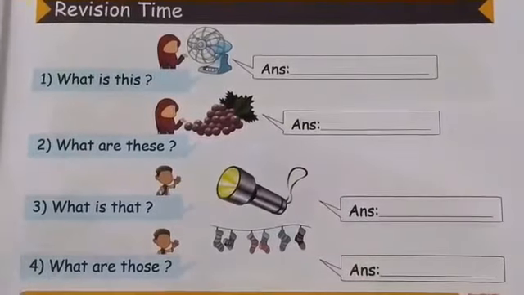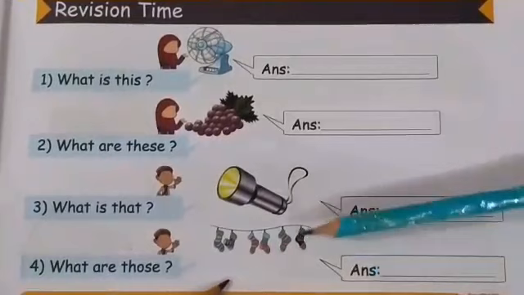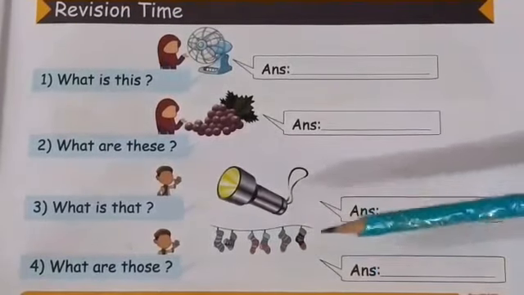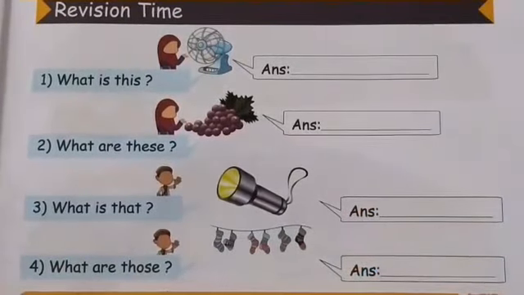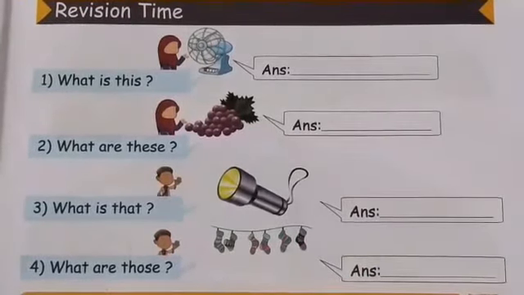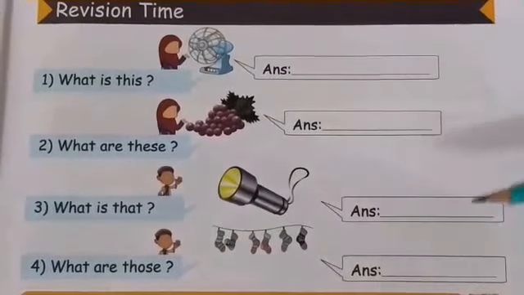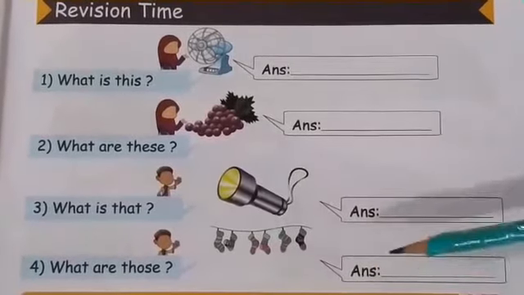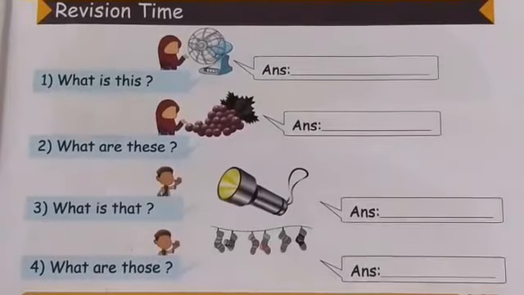Now look at the next one. What are those? Those are socks. Very good. Socks are also far. So what should we use for them? What are those? Those are socks. Very nice. Now let me show you how you are going to write it.